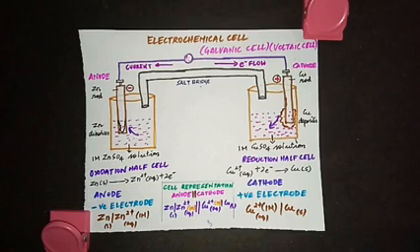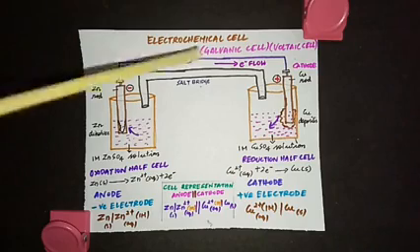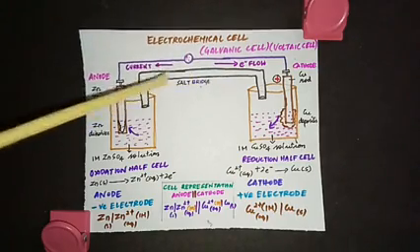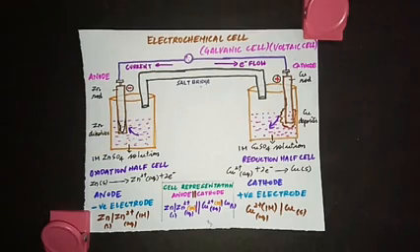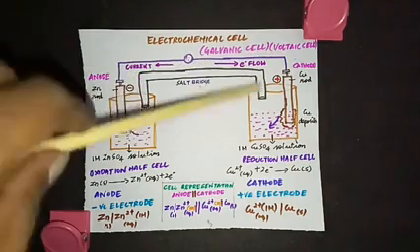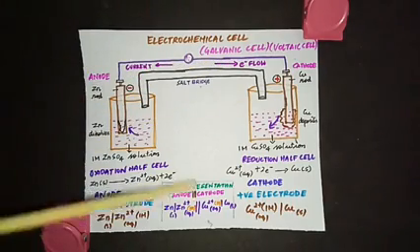And remember, the electrolyte in the salt bridge will not react with any of this solution. They are just neutralizing the positive and the negative charge, and that's the main purpose of using a salt bridge. So this is the salt bridge, which is represented by a double line.